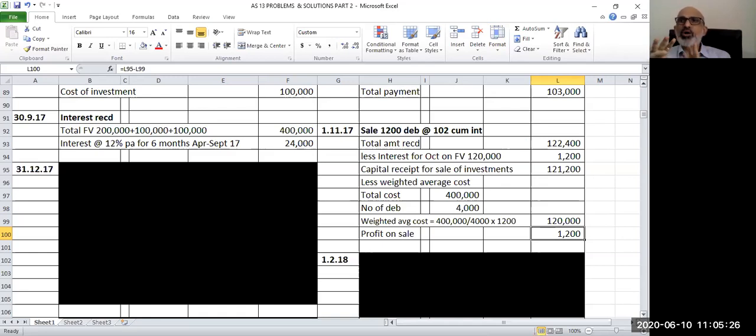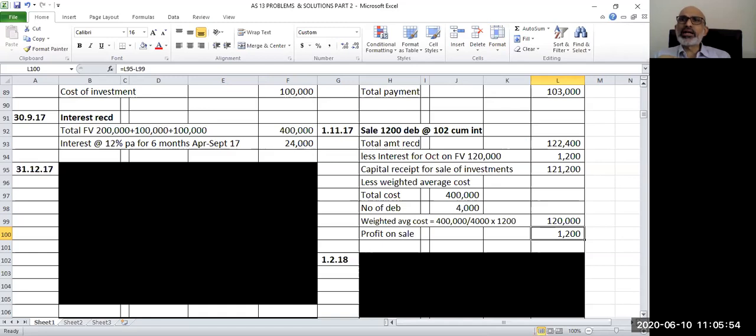So we will now account for this. How will you account for this? That is the next question. When you sell the investment, the entry will be bank account debit, to interest, to investment account. I repeat, bank account debit, to interest, to investment account. How much will be debited to the bank account? The amount which you have received, in this case 1,22,400.